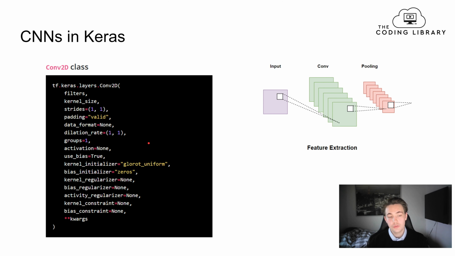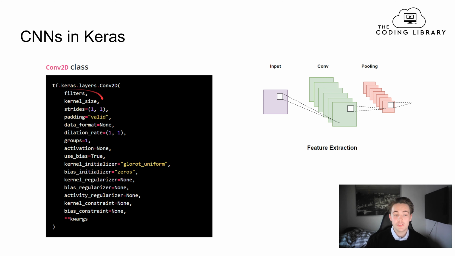The convolutional layer that we're going to use the most in this tutorial is the convolutional 2-dimensional layer. In the Conv2D layer, we need to specify the number of filters that we want to apply for this convolutional layer. We're going to cover how we can find the best number of filters for each specific layer, and it really depends on the application and how complex a task you want to solve.